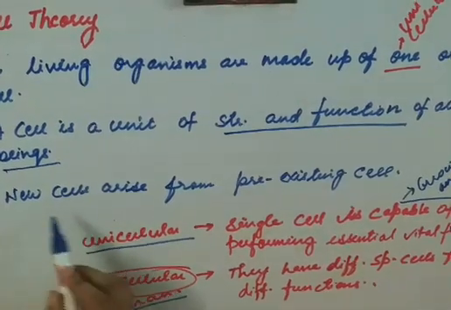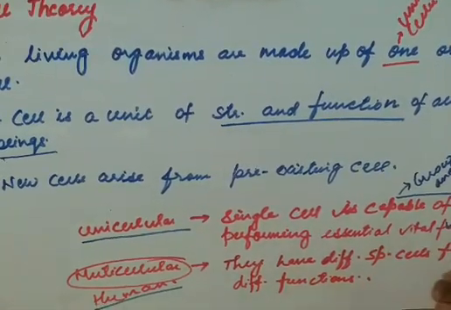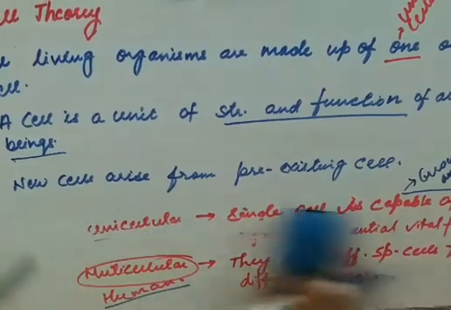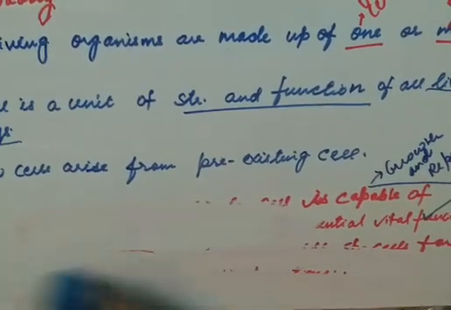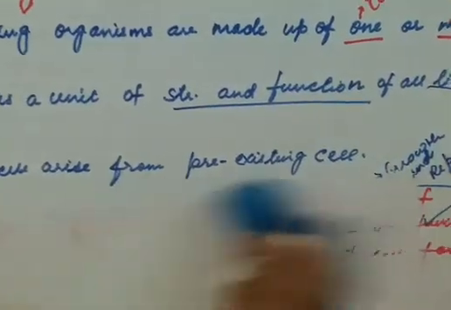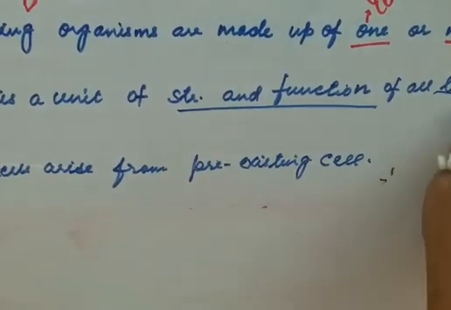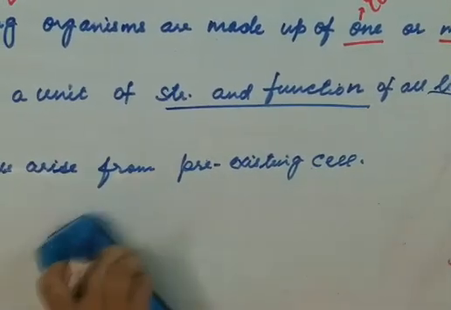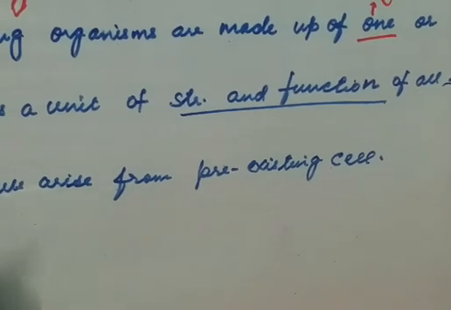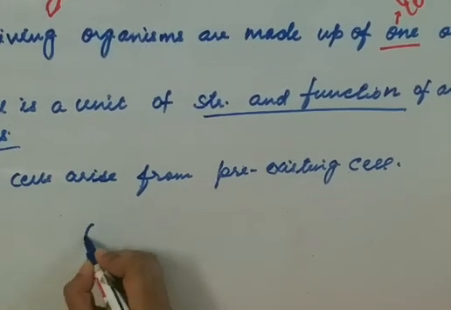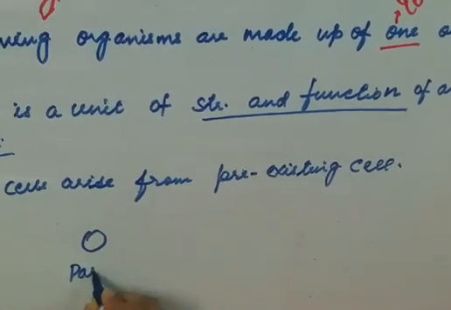Now the last point is that new cells arise from pre-existing cells. We all know that reproduction takes place. When there is reproduction, that means a new cell is coming. So from where does that new cell come into existence? From a pre-existing cell. Suppose this is a parent cell.